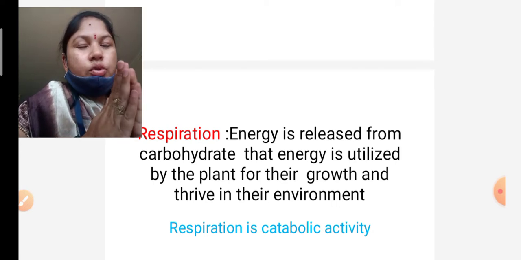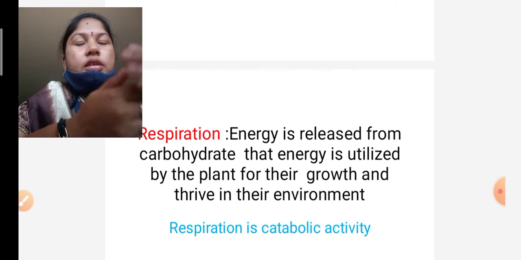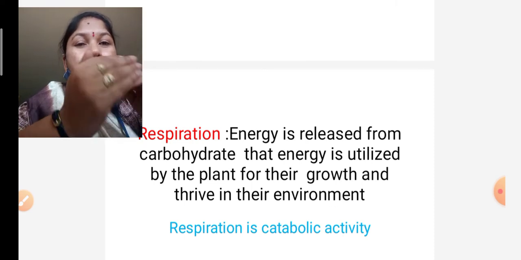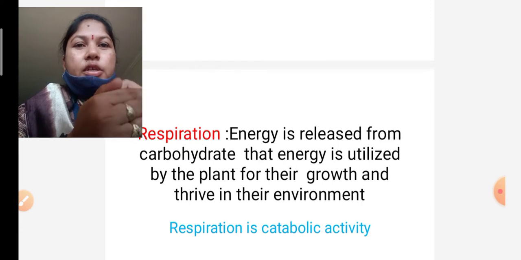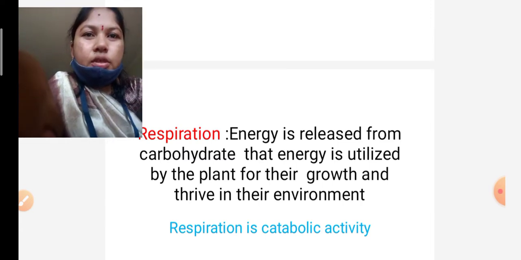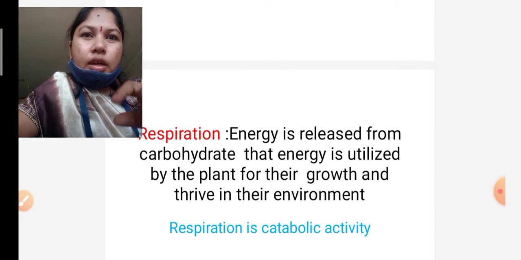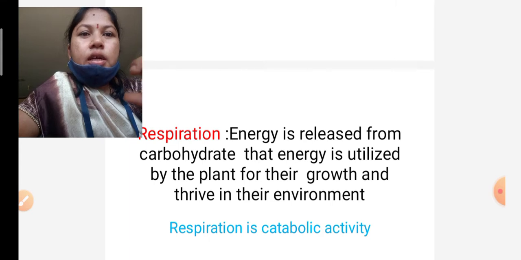The respiration process is completely different: the complex molecules are split into simple molecules. The glucose is converted into simple molecules. In that process some amount of energy is also released. That energy is utilized by the plants for their growth and to thrive in their environmental conditions.